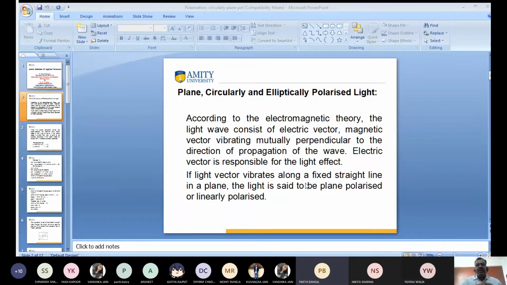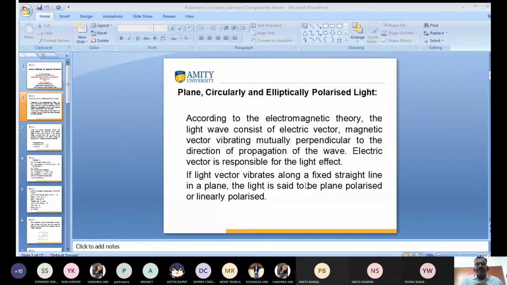Path difference. What will be the phase difference? Tell me what is the phase difference? I'm talking about phase difference. Phase difference is the direction angle.